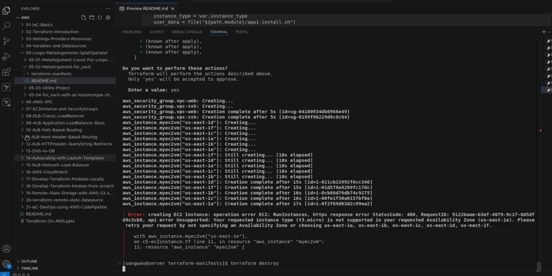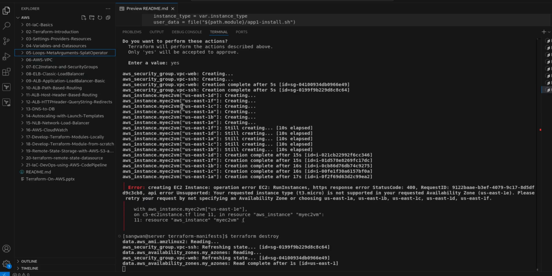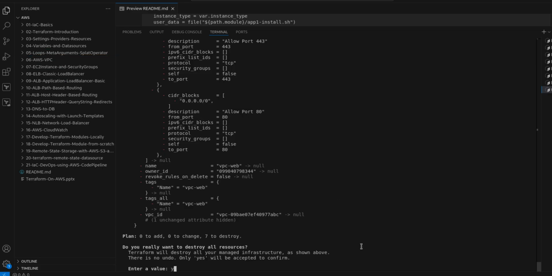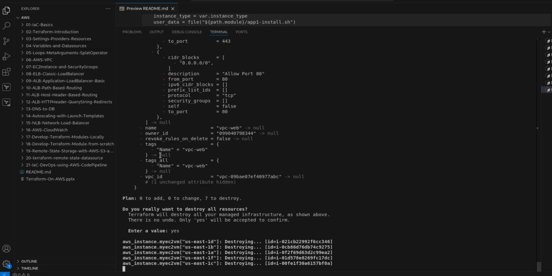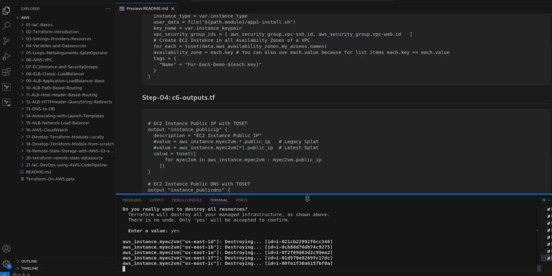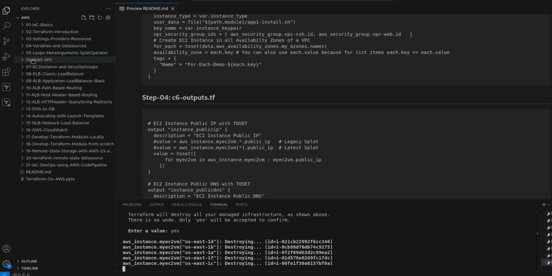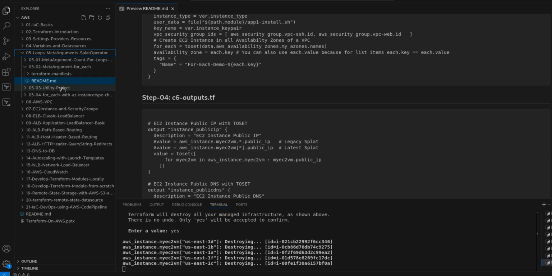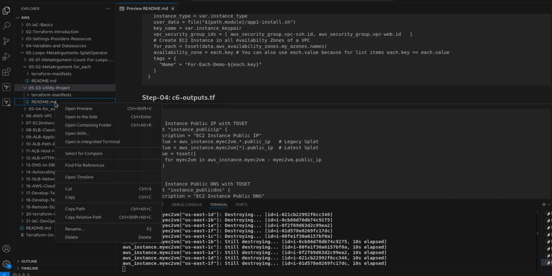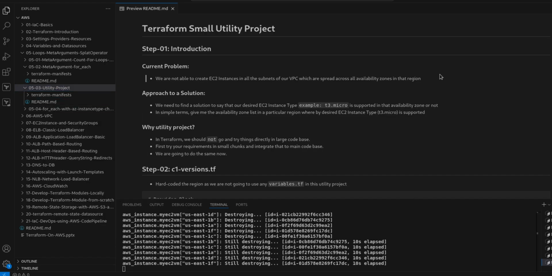The next part is a simple utility to get the data. Yes, destroy. 5 instances created and destroying them. Next, it is working, let it destroy. This one is the utility. What we will understand is how we try to fetch the details, the data part.